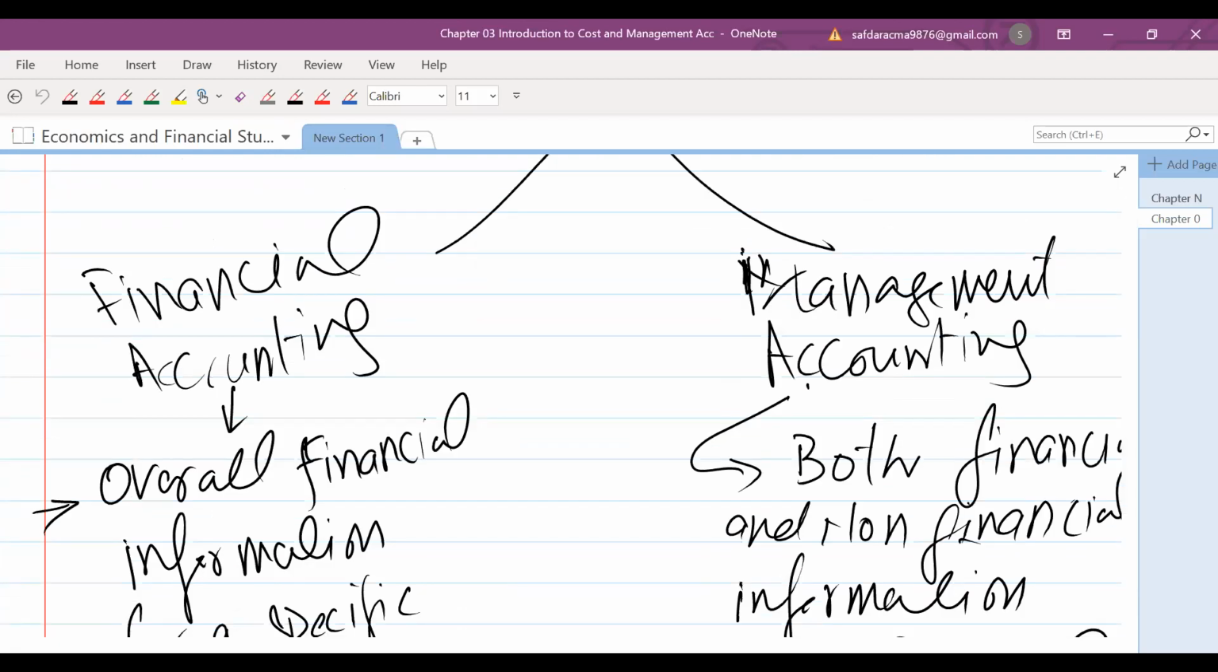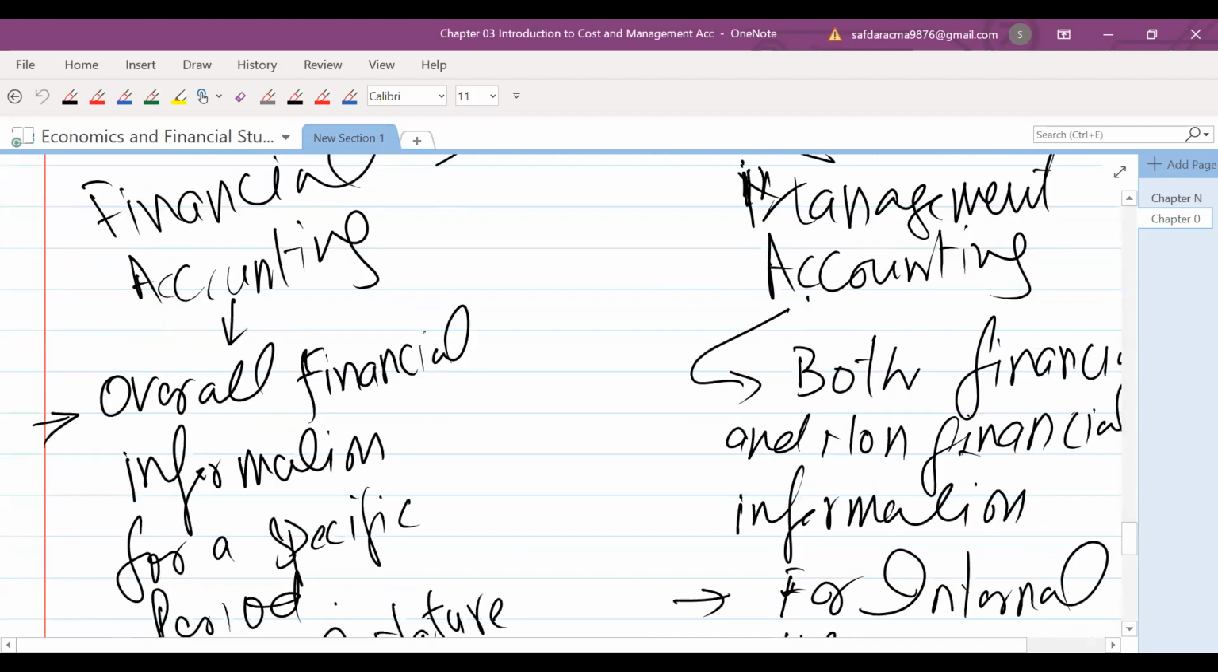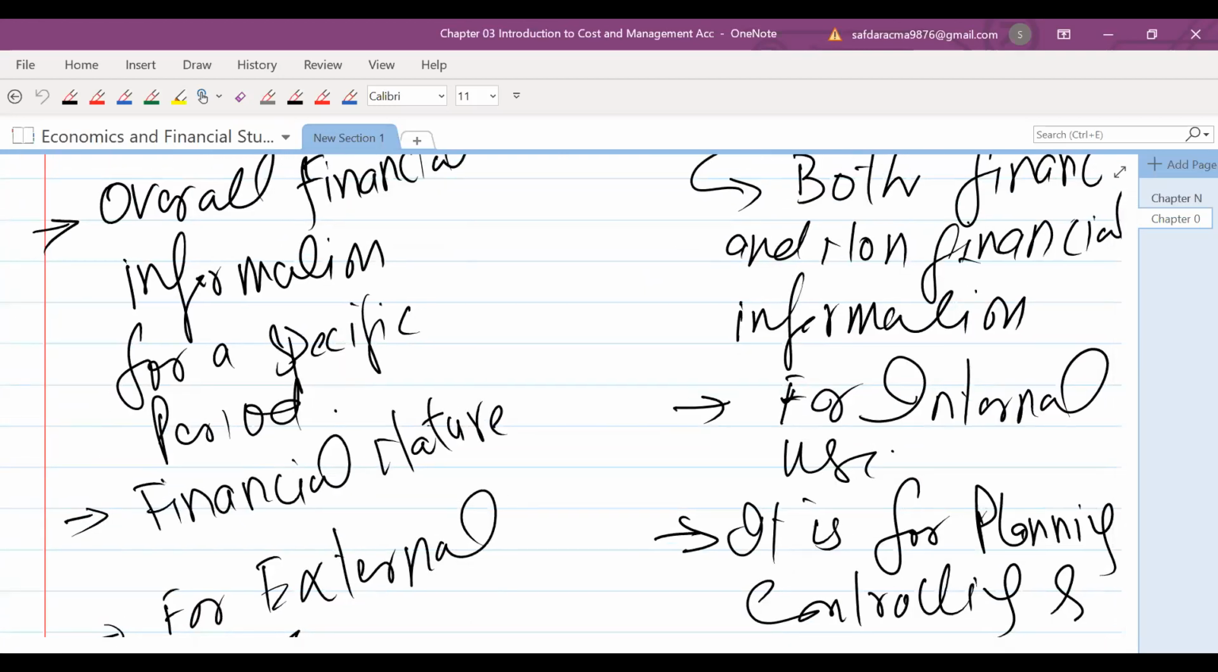And the second one is management accounting. In management accounting, both financial and non-financial information is provided. Financial information is that information which can be measured in terms of money. And non-financial information is like units produced, quantity produced, hours worked. So these are called our non-financial information.